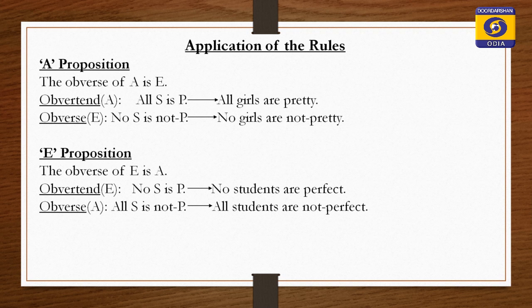Averse is A proposition, all S is not dash P. Here subject of the avertent has become the subject of the averse. Contradictory of the original predicate has become the predicate of the averse.